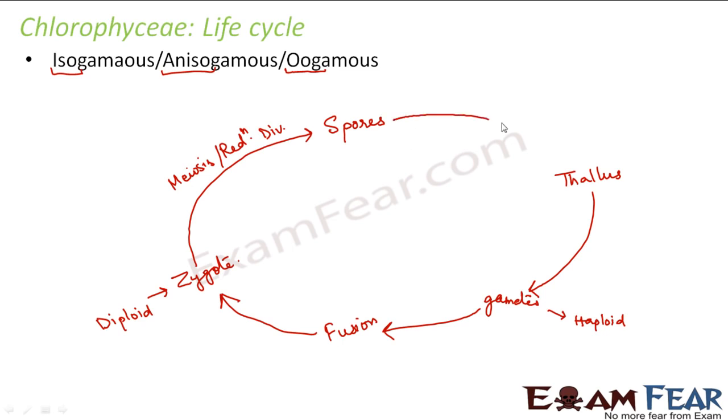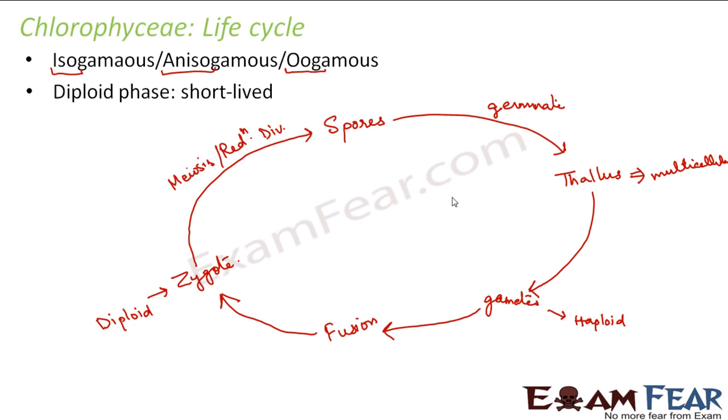Then the spores will germinate under favorable conditions to form the thallus again, and again this thallus will give rise to gametes, and the gametes will fuse to form a zygote, and this cycle will keep on continuing. So this thallus is nothing but the chlorophyceae, a mature plant. This is multicellular. It is a leaf-like structure, as I said before. So this is a basic life cycle of any general chlorophyceae.